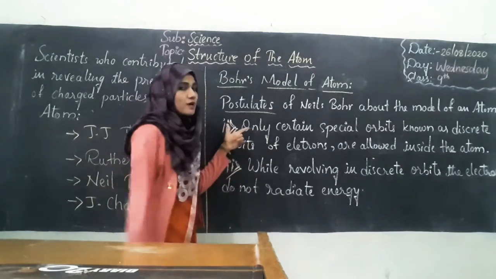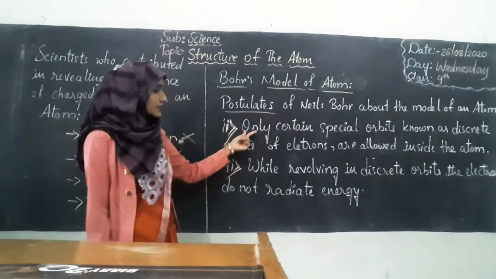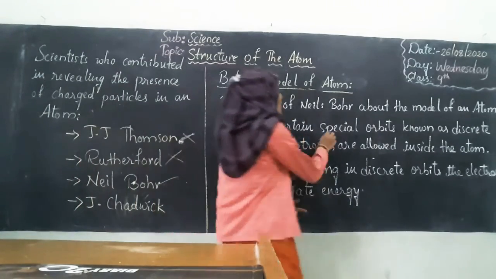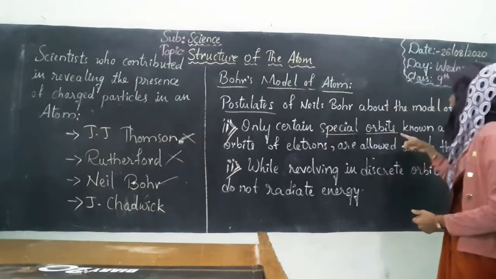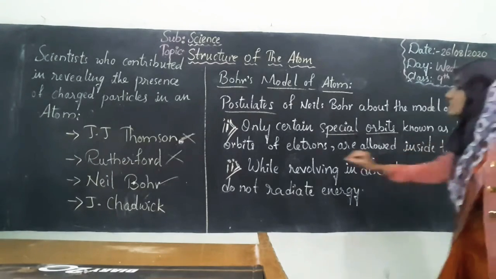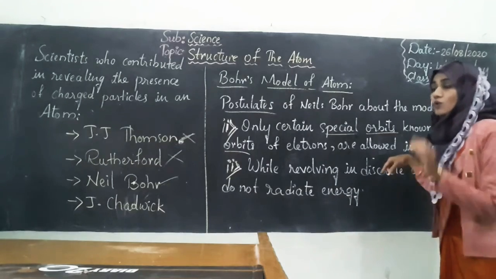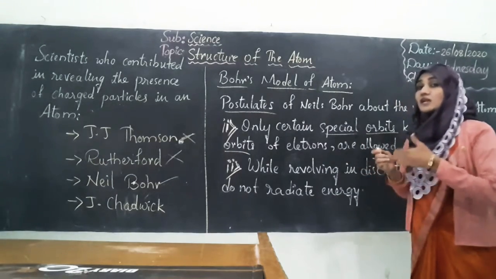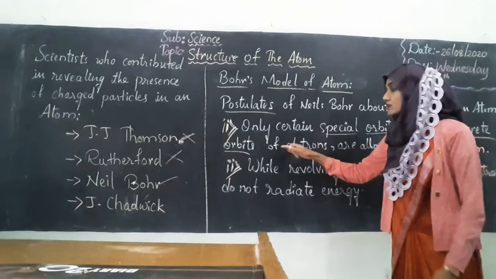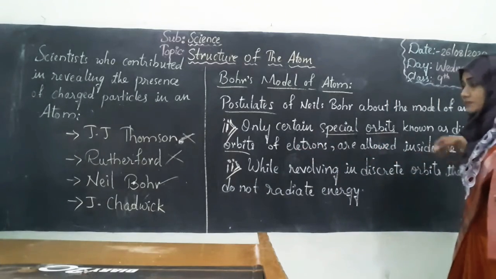The first postulate of Niels Bohr: only certain special orbits known as discrete orbits of electrons are allowed inside the atom. So only certain special orbits will be allowed inside the atom.